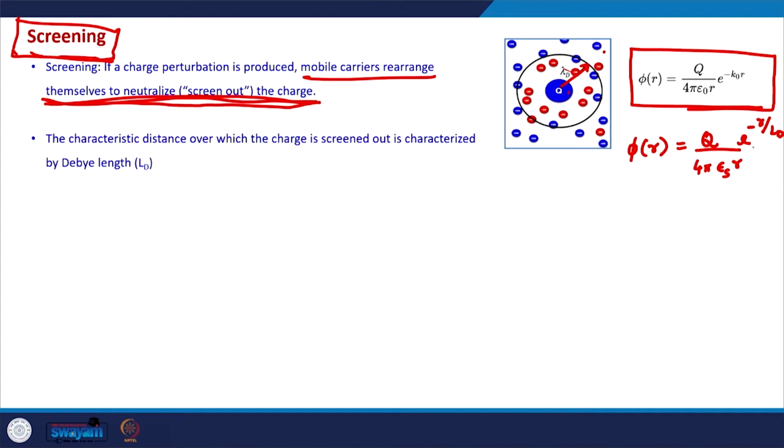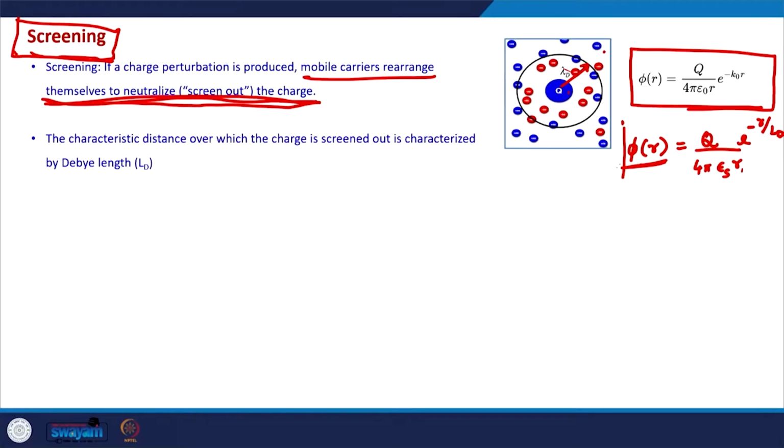What it means is that with each Debye length, the potential due to a charge perturbation or an additional charge decays by 1 by e. In addition to the Coulomb potential formula, there is an additional decay due to the screening of the charge, and after a certain distance the potential due to a charge will be almost 0, insignificant after a few Debye lengths. Okay. So, this notion is important because